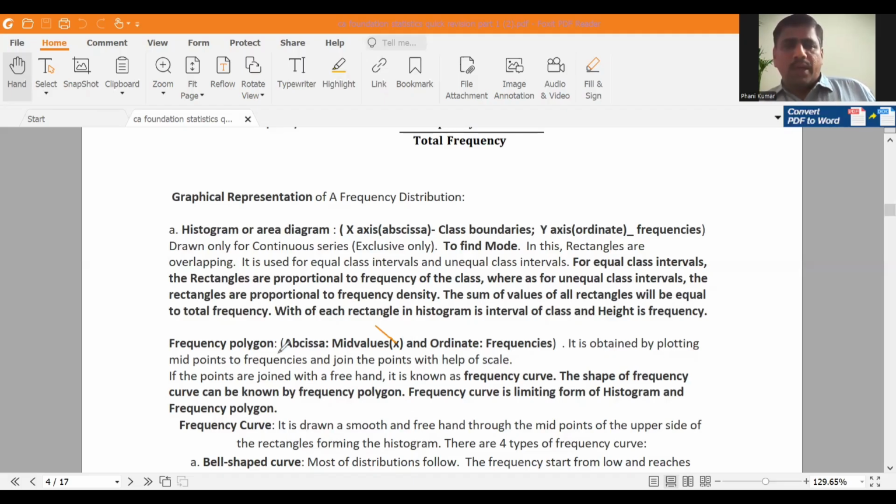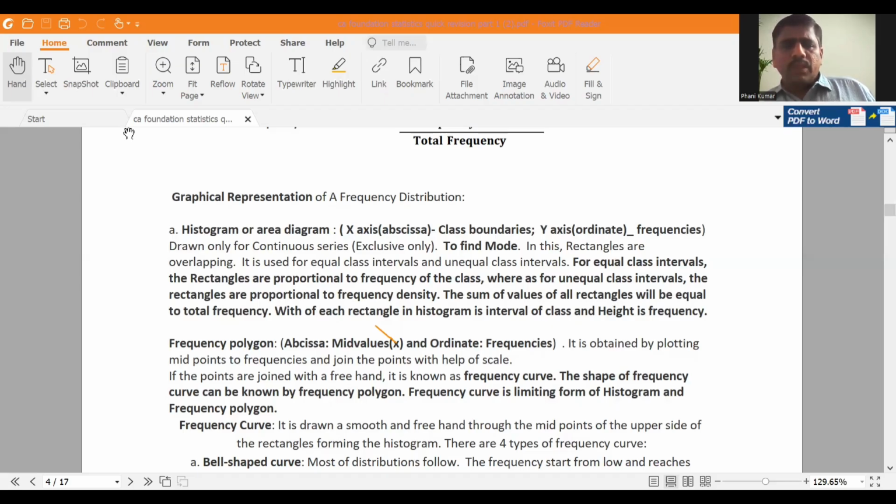Next, frequency polygon. For constructing a frequency polygon, on the x-axis you have to take mid values, and on the y-axis you have to take frequencies. For each mid value, we will plot frequencies and join all the dots. That will give your frequency polygon. If you are joining all the successive points with a ruler, it will give a frequency polygon. If you are joining all these points with a freehand curve, it is known as a frequency curve.